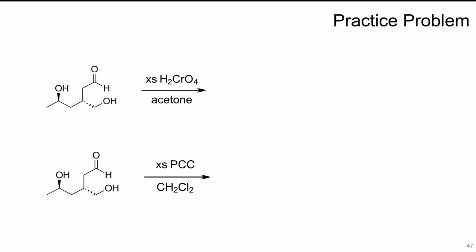Okay, so for this practice problem, we see an alcohol with an aldehyde and another alcohol. If we use chromic acid here, excess chromic acid with acetone, this is going to oxidize everything. So this gets oxidized to the carboxylic acid, as does this. So we have primary alcohol here, secondary. So we get ketone, carboxylic acid, carboxylic acid.